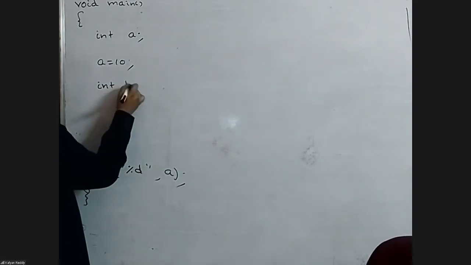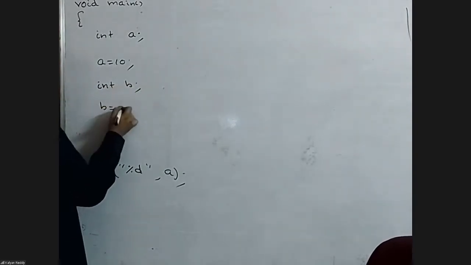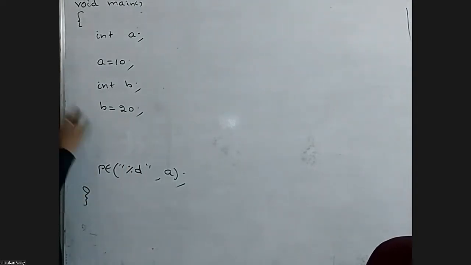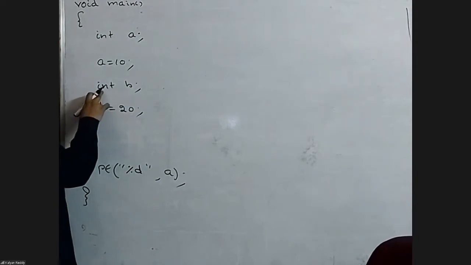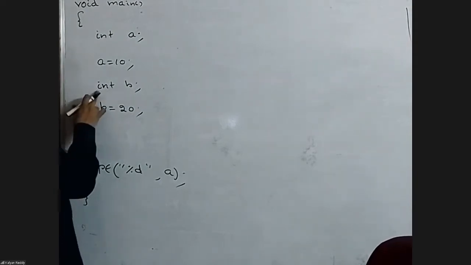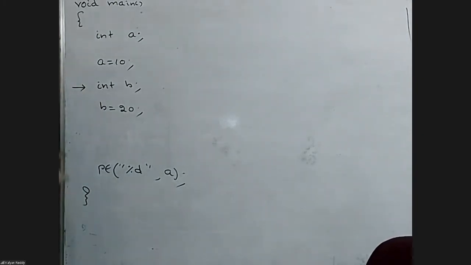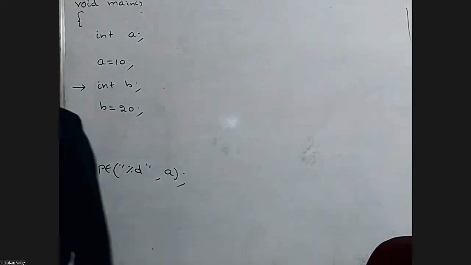Int b equals 20, something. Right now, it is an error. As I mentioned before, the variable declaration needs to be at the beginning of the body. Right now it is in the middle, so it is an error. The error message is: declaration is not allowed here. Day one to the last day, follow the error messages. Based on the error message, we are in a position to debug the application.